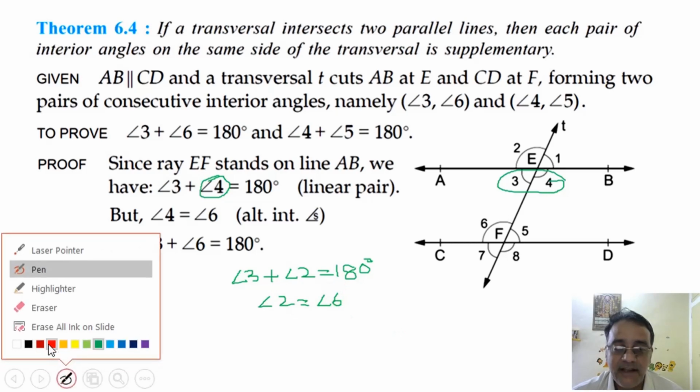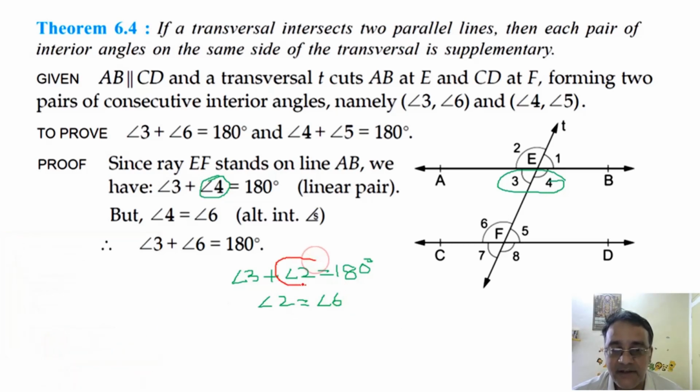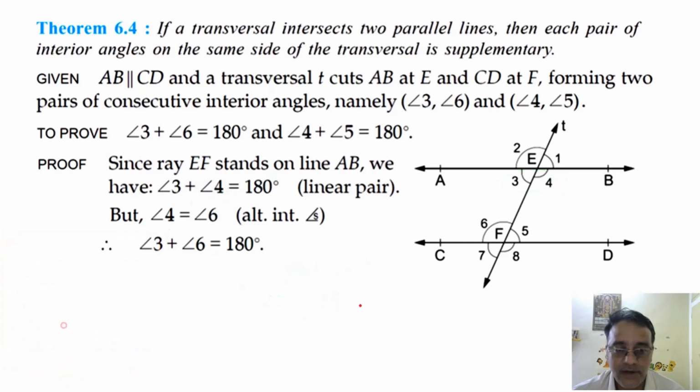Right, corresponding angles. Now in place of angle 2 we can substitute angle 6. So in this way also you can prove it, this part. Okay, now the next part, angle 4 plus angle 5 is equal to 180 degrees.